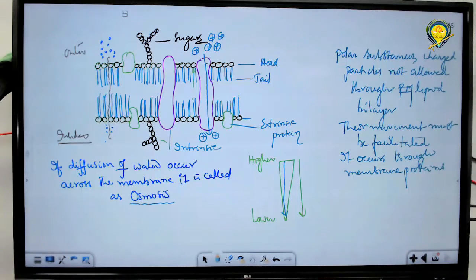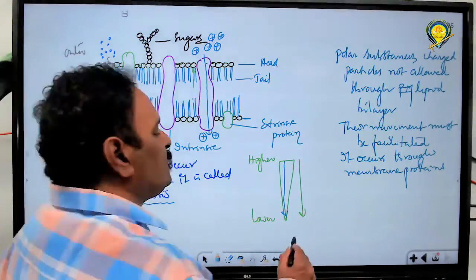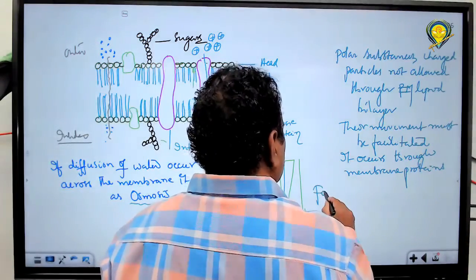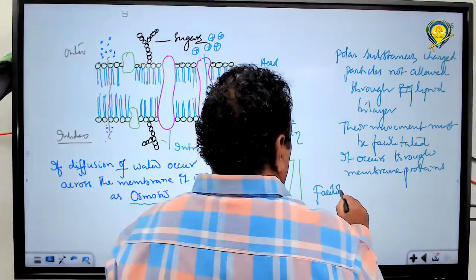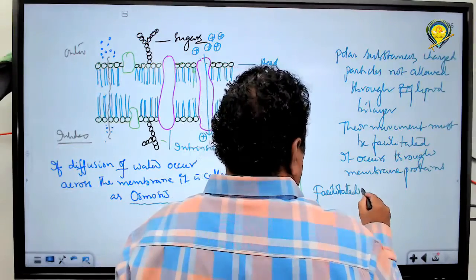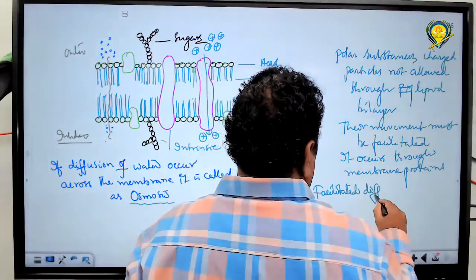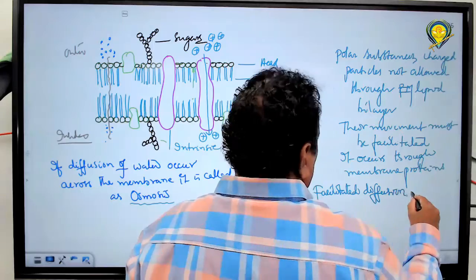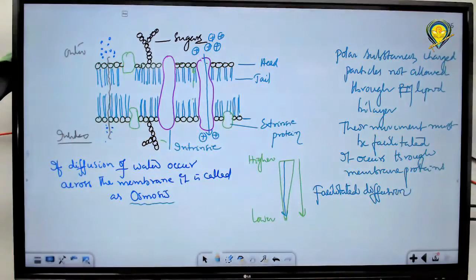Such movement of ions through special membrane proteins from a region of higher concentration to lower concentration is called facilitated diffusion. What is it called? Is it called facilitated diffusion?